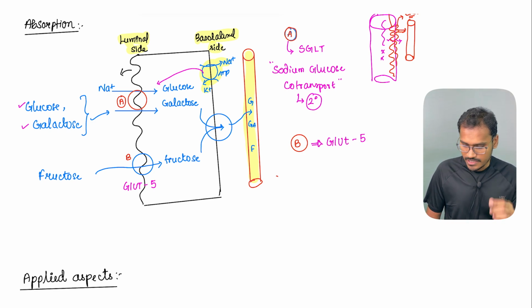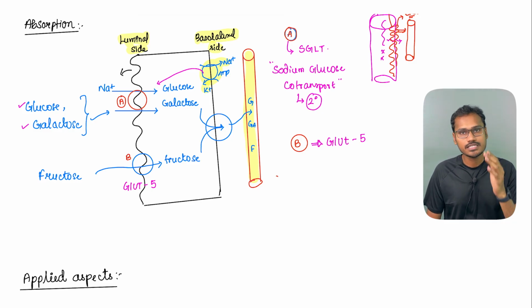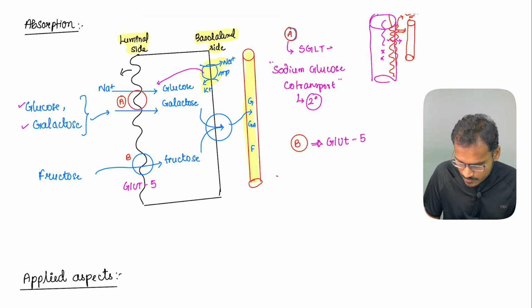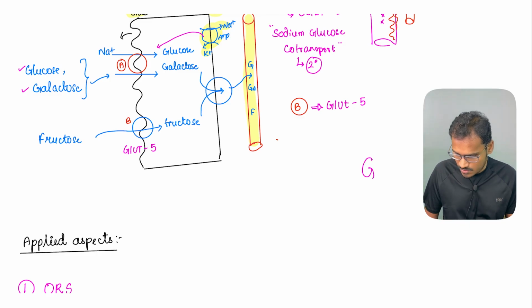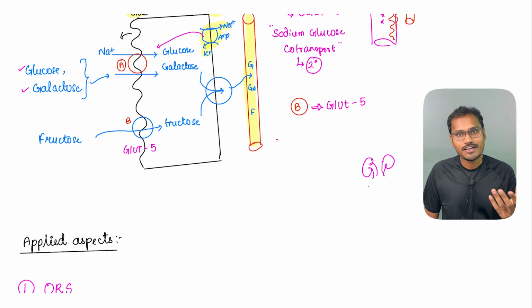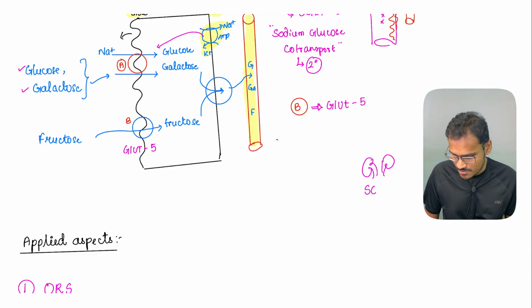This SGLT, now we are studying the gastrointestinal system. Again, in the renal system also we will study the same SGLT. But here the variant is type 1. In the kidney, there is type 2. I will just write it down here also so that when we read kidney, it will be more useful. So, how many kidneys do we have? That is the easy mnemonic to remember. We have 2 kidneys, so it is SGLT2 in the kidneys.